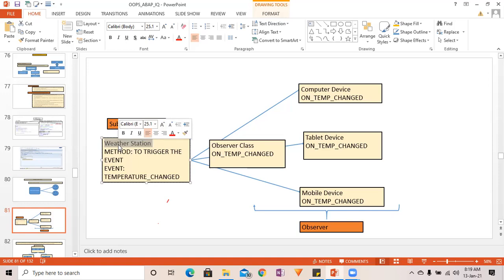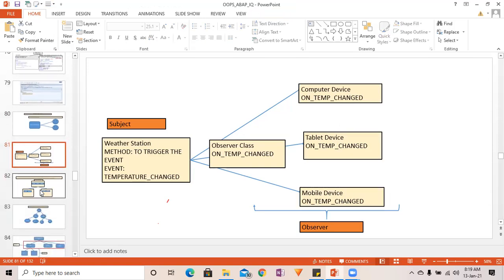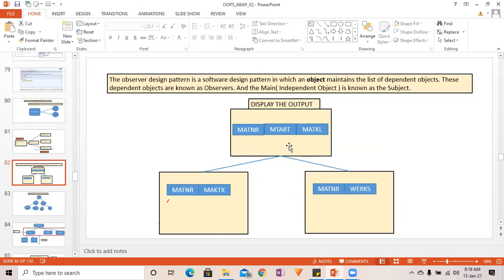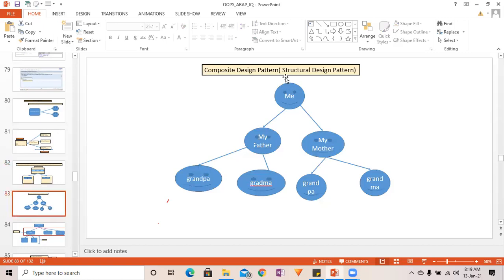Because it keeps on observing the weather. And whenever it finds any changes, it will just propagate to the different countries, to the different devices, to the different people. It will just propagate that message. So that's the meaning of the observer design pattern. Here I have explained some real-time examples.